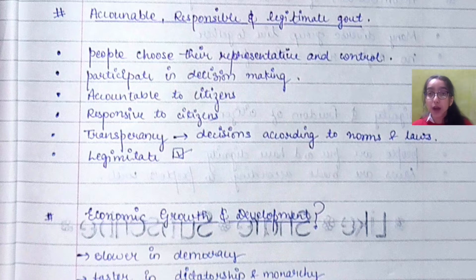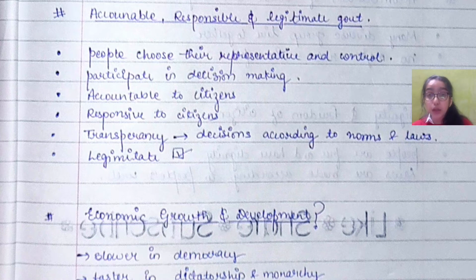Also, it has transparency. That means that it makes decisions according to the norms and the laws present in the constitution. The dictatorship does not keep that in mind, but the democracy ensures that the government is going to make decisions only and only on the basis of laws present in the constitution.